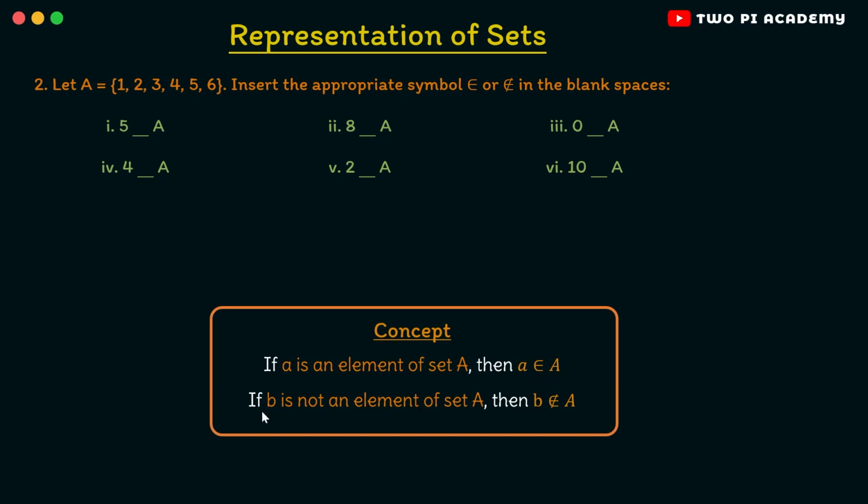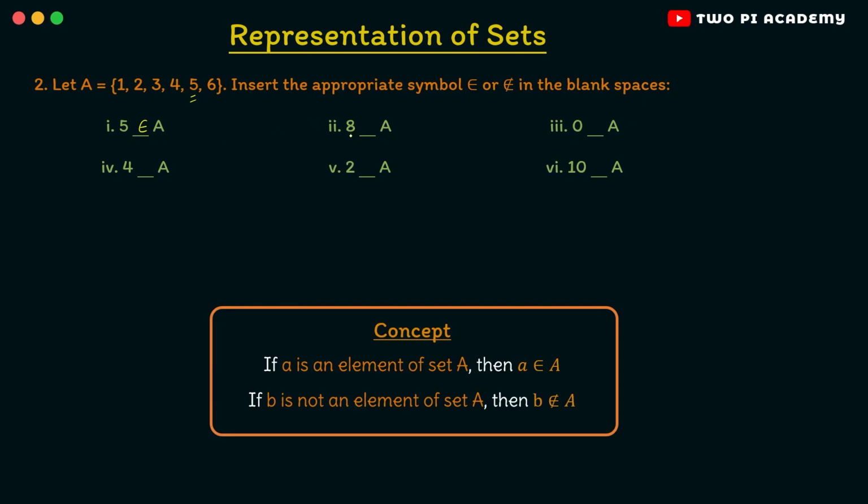And similarly, if some element small b is not an element of set capital A, then you will write small b does not belong to capital A. So if it is an element, then you will write belongs to. If it is not an element, then does not belong to. So let's see for our given problem. So first one we have 5 dash A. So here is 5 in the set, 5 is in the set, right? So therefore you will say 5 belongs to capital A.